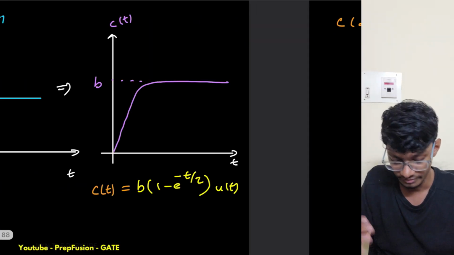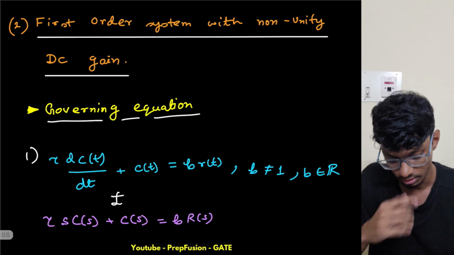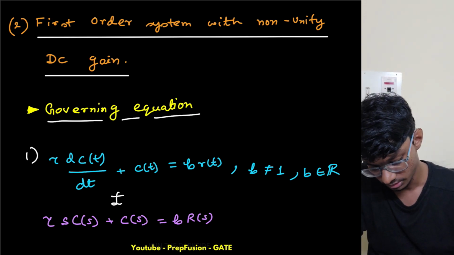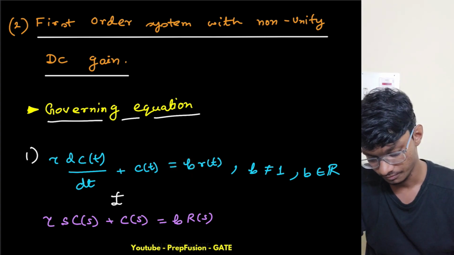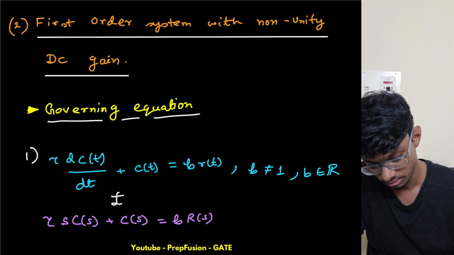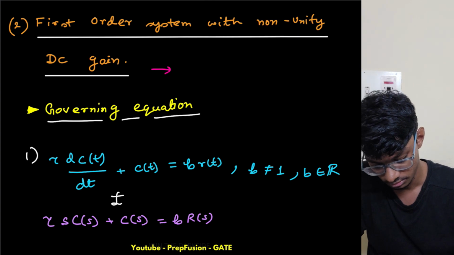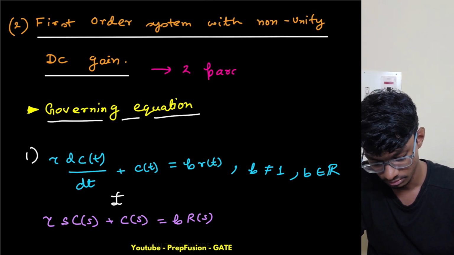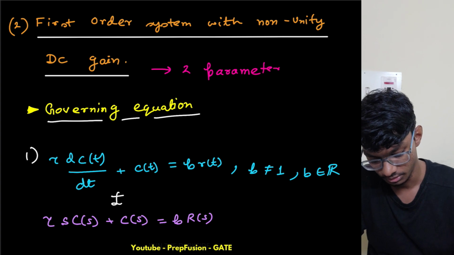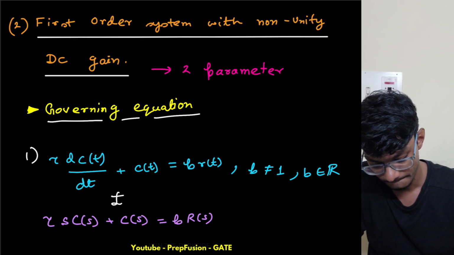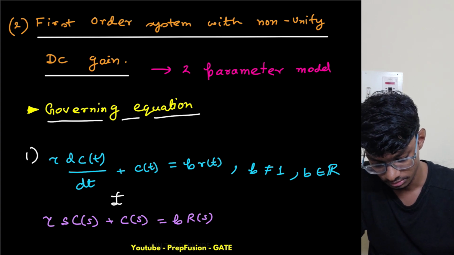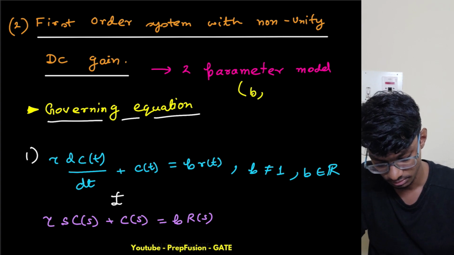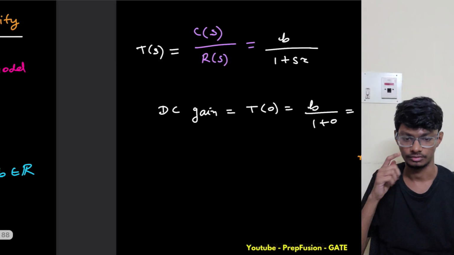Okay, so like the previous case, I forgot to tell you that this is a 2-parameter model. Why? Because I have a tau, the time constant, which can also vary, and this b can also vary. So this is a 2-parameter model, b and tau, right?